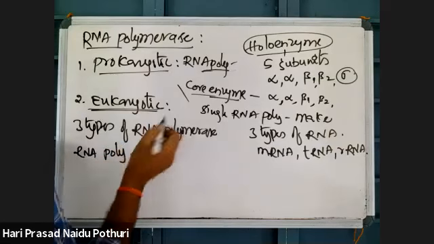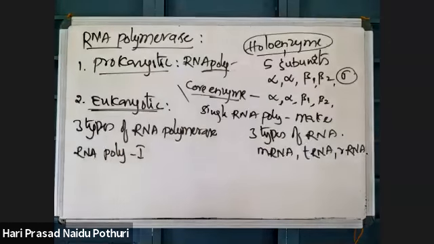But in eukaryotes there are 3 types of RNA polymerase. What are they? Simply, RNA polymerase 1, RNA polymerase 2 and RNA polymerase 3.